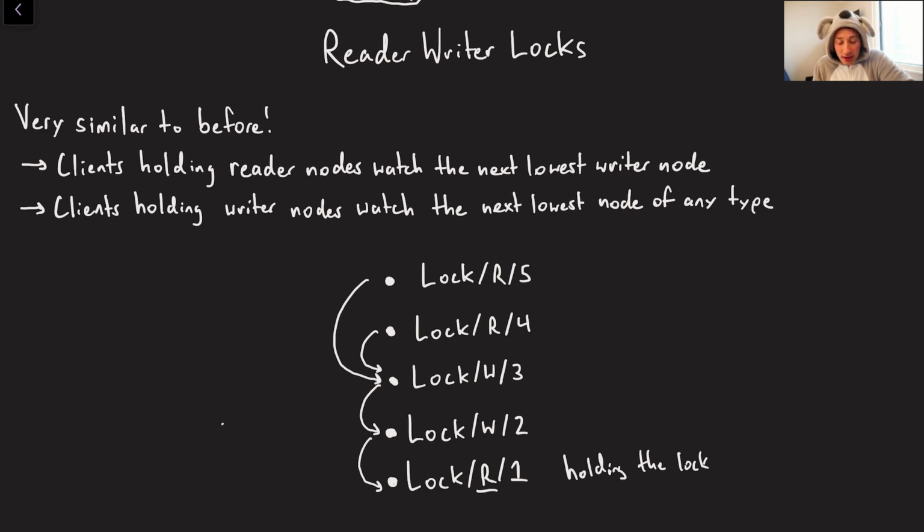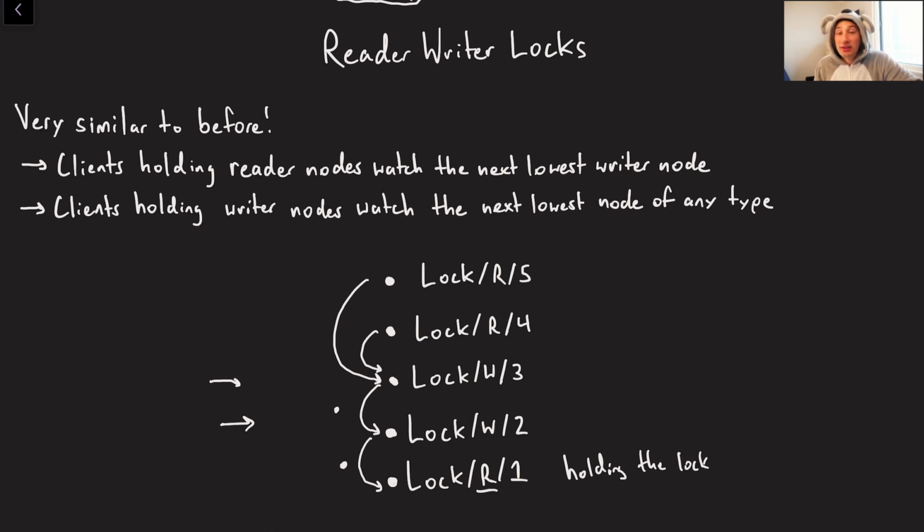So let's say someone else comes in and tries to grab a writer lock over here at sequential number 2. What they're going to do is, as you can see here, put a watch on the node under them, right? All writer locks are going to set watches on the closest node under them. And the same is over here, right? If someone else tries to make a writer lock claim, they're going to be watching writer lock 2.